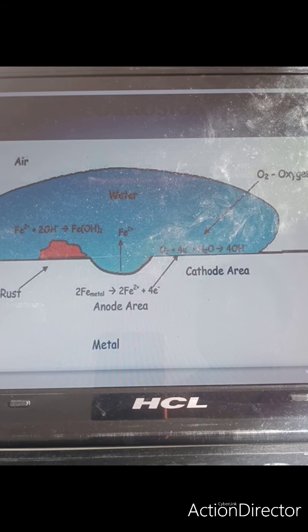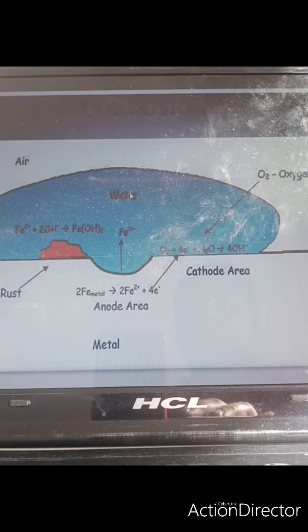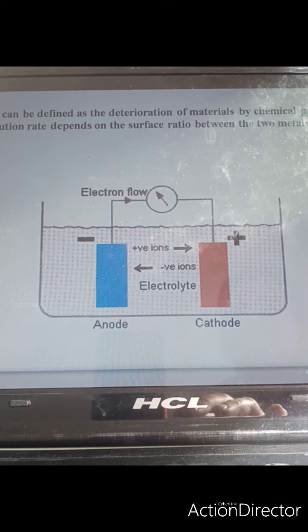Today's topic is corrosion, that is the destruction of metal by chemical process. So you can see here an electrochemical cell is set up, and one will be the anode half cell and the other will be the cathode half cell, and due to which there will be the redox reaction. So this is the anode area, you can see, and this is the cathode area. So electrochemical process occurs due to which corrosion takes place.